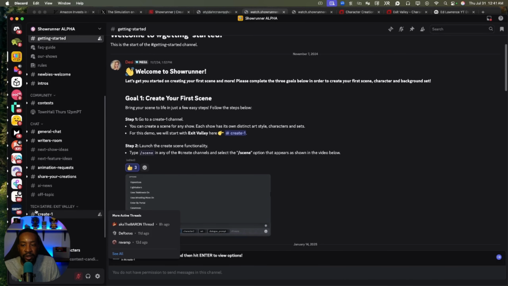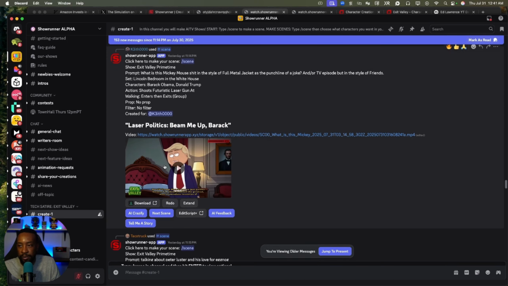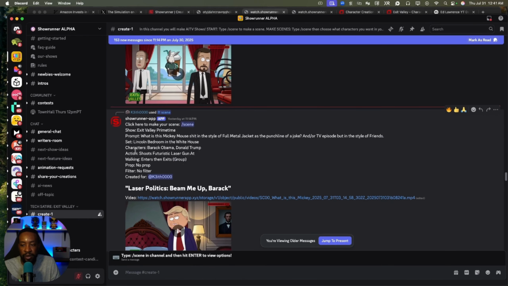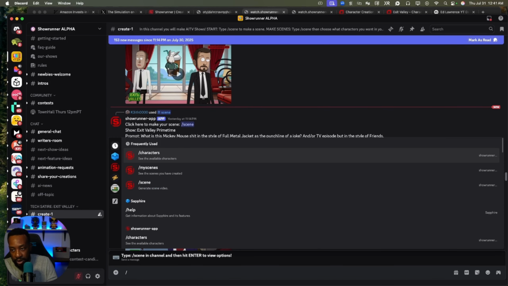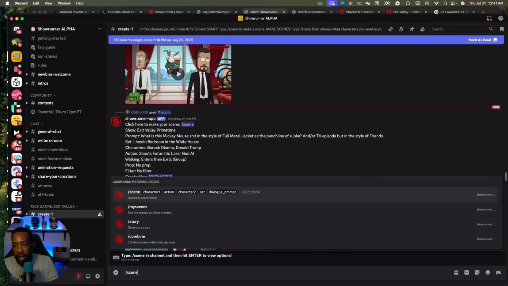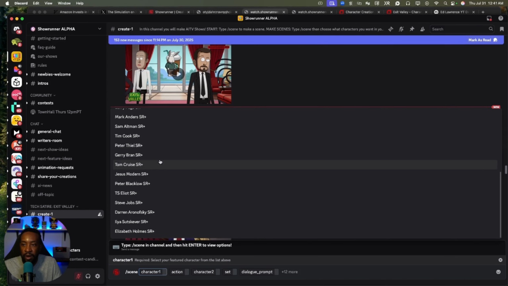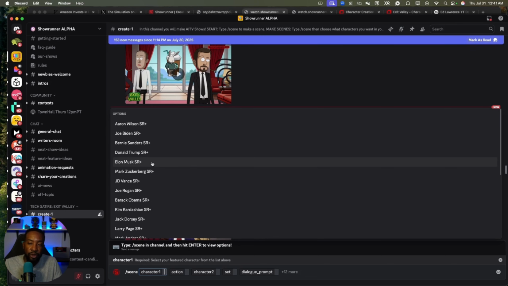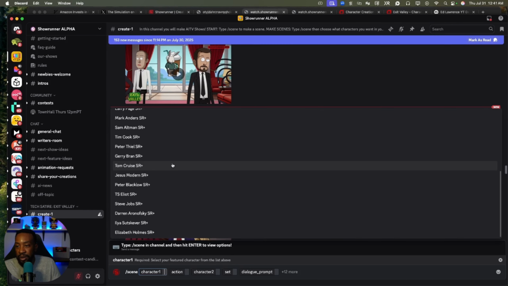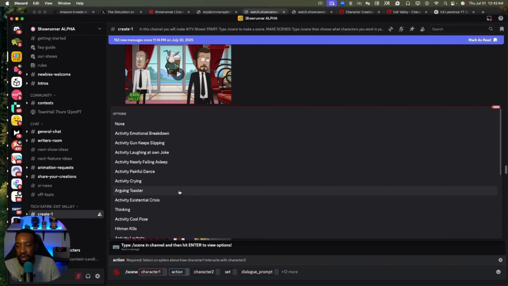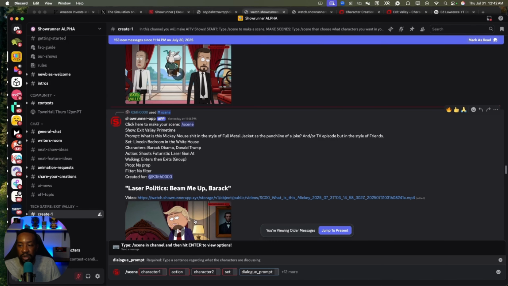If you click under Text Satire, Create One, this is where you're going to be prompted to create your first scene. So then you're going to message, so you're going to be sending a message. So I'm going to say scene here. And as we click a scene here, now we're going to be able to pick from a variety of different people, like Kim Kardashian, we see Tom Cruise, Peter Thiel, Tom Cook, all these different ones. Then you can pick the action that you want them to do, if there's going to be another character involved, the set, and then you're going to be able to do the dialogue prompt.